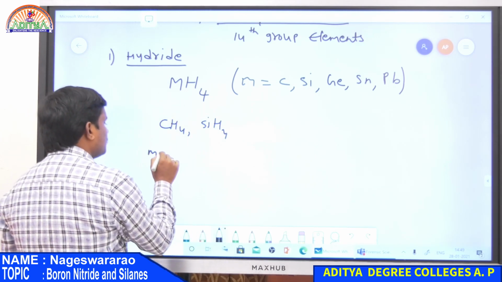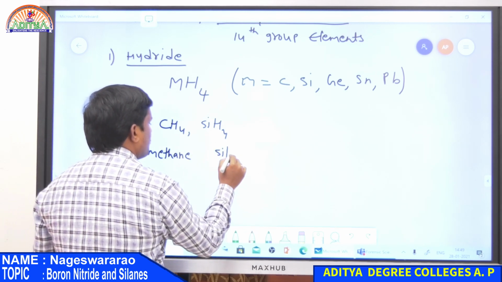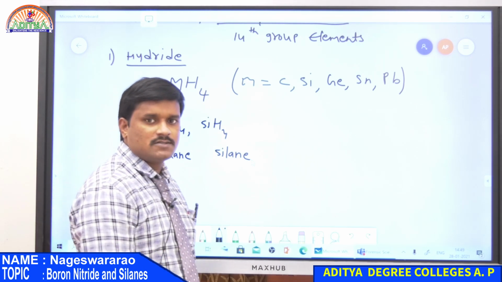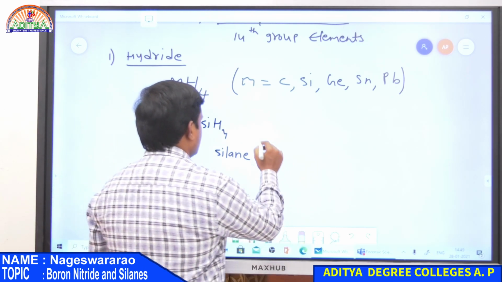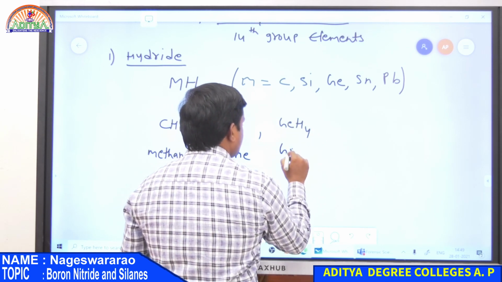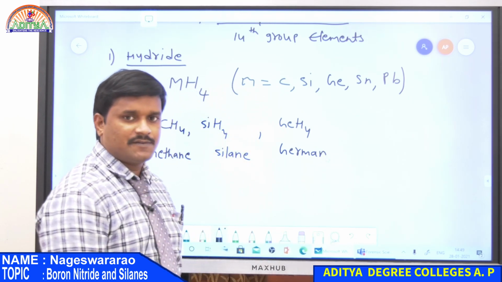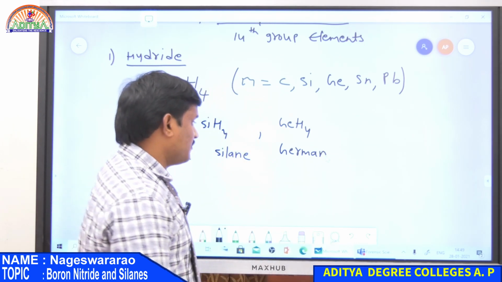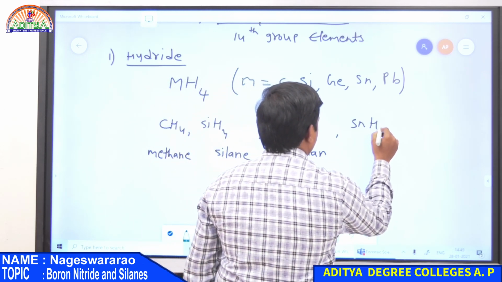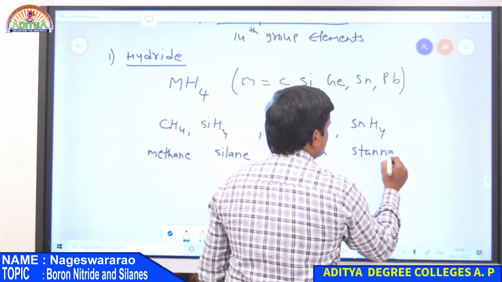This is methane and this is silane, that is, hydrides of silicon are known as silane. The next one is GeH4, known as germane. So hydrides of germanium are known as germanes. The next one is tin, SnH4, that is stannane.